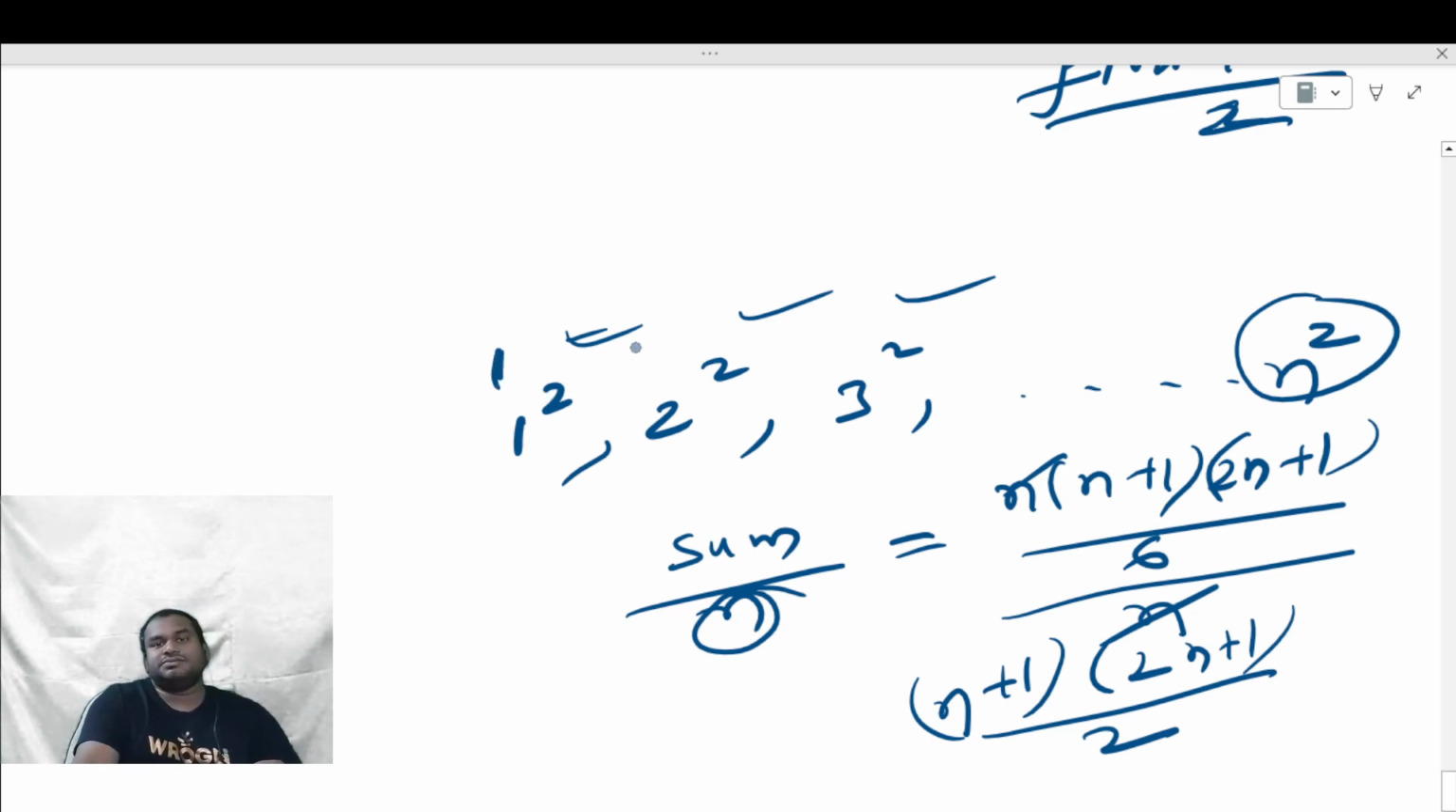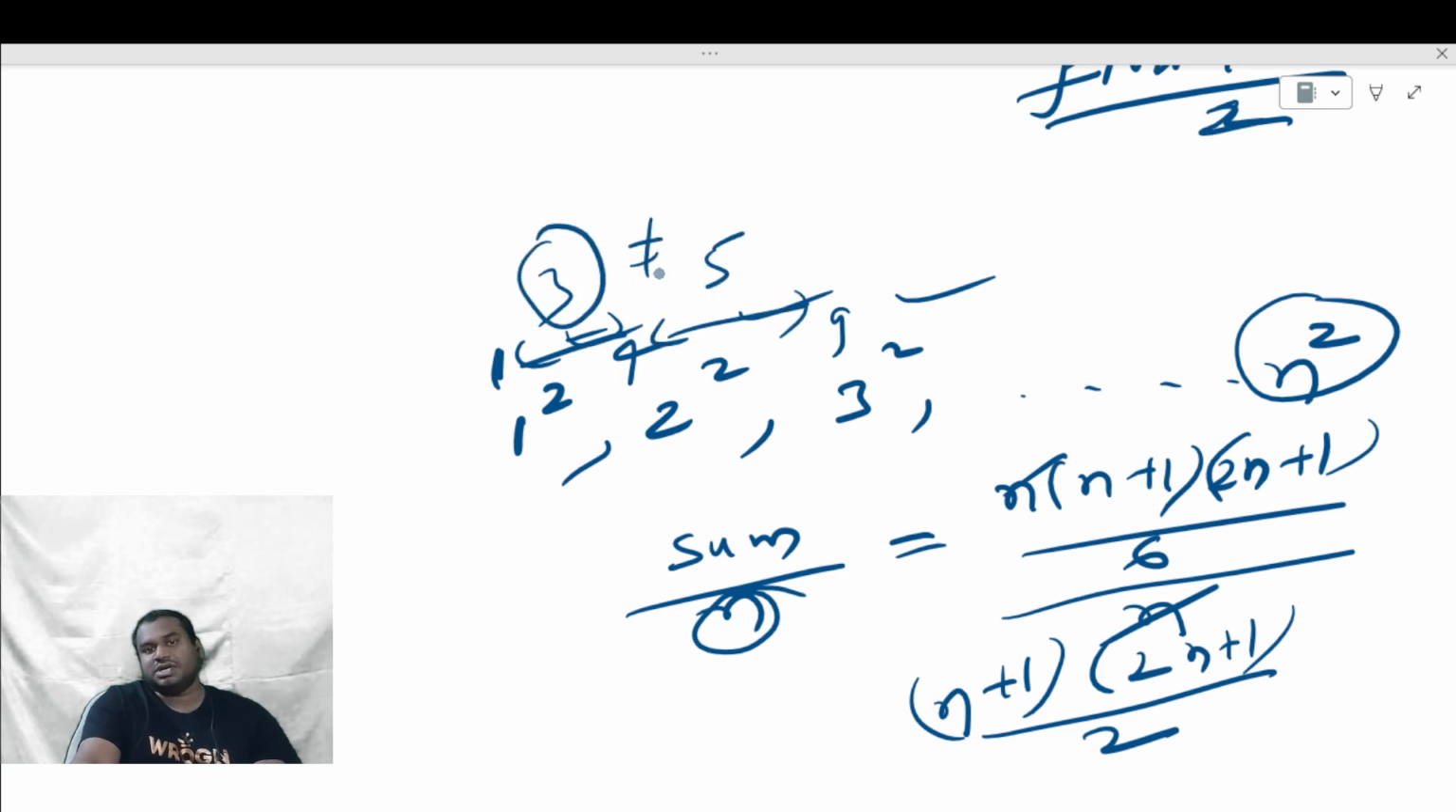1 square is 1, 2 square is 4, 3 square is 9. What is the common difference between these two? 3. What is the common difference between 4 and 9? It is 5. Is it the same? 3 is not equal to 5. So the common difference is not the same. Then you cannot use (first number plus last number) divided by 2. You cannot use that formula.